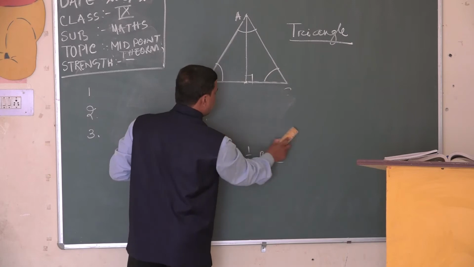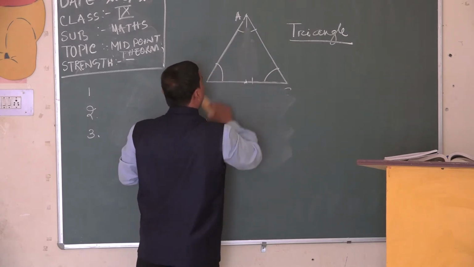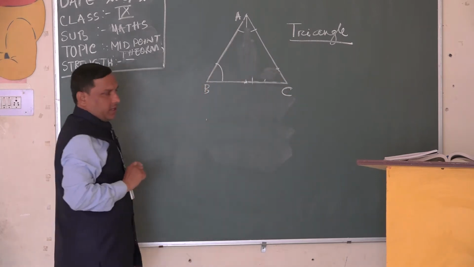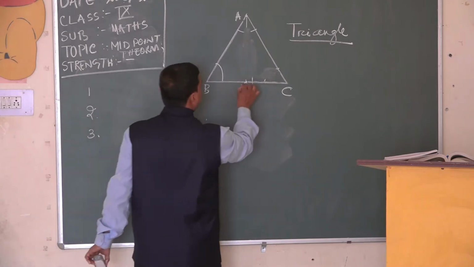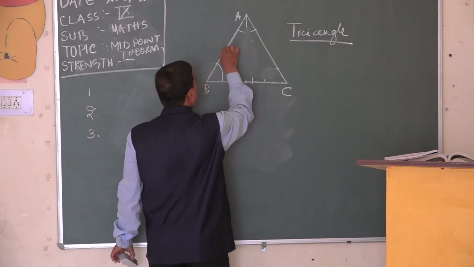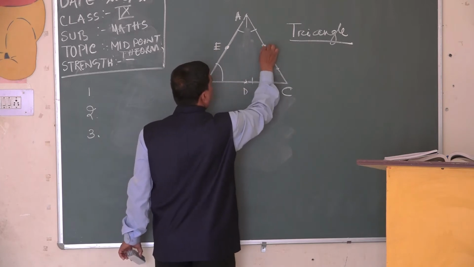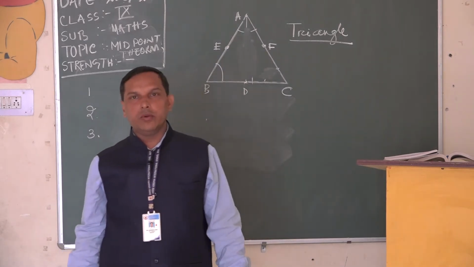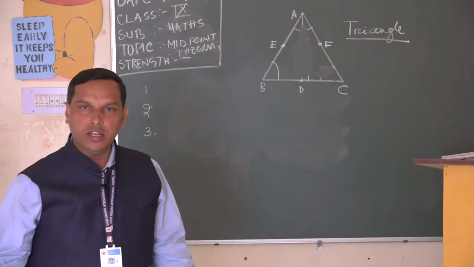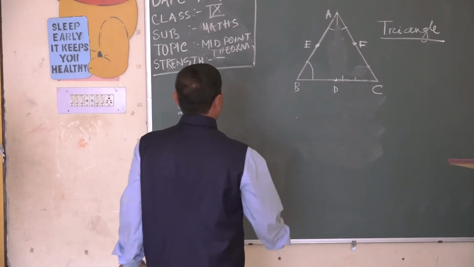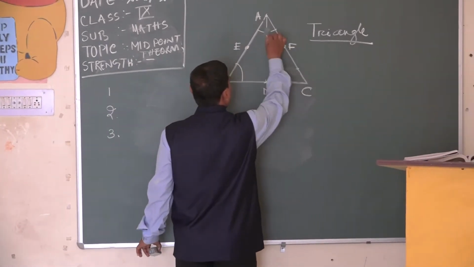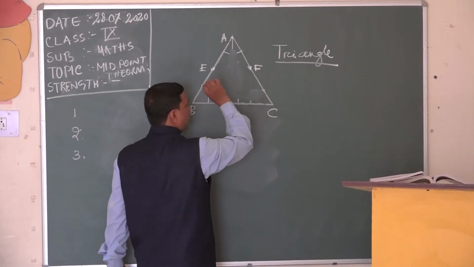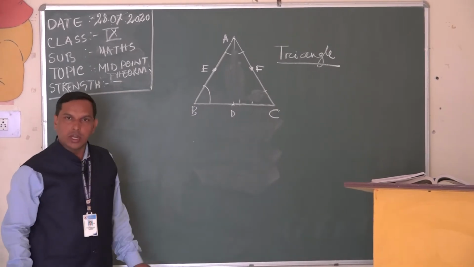Now we come to the main points. My question is that you should now draw the three midpoints of the triangle. Here I say D is the midpoint, let E be a midpoint, let F be a midpoint. Then how many medians can we draw? Definitely we can draw three medians and three altitudes. Okay, fine. E is the midpoint of AB, F is the midpoint of AC. Is it clear to all of you?